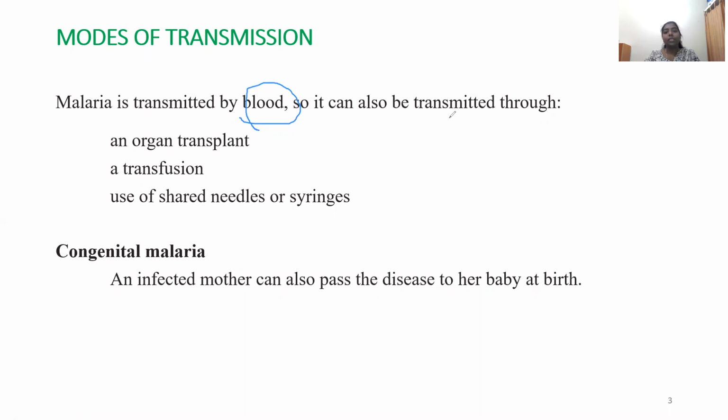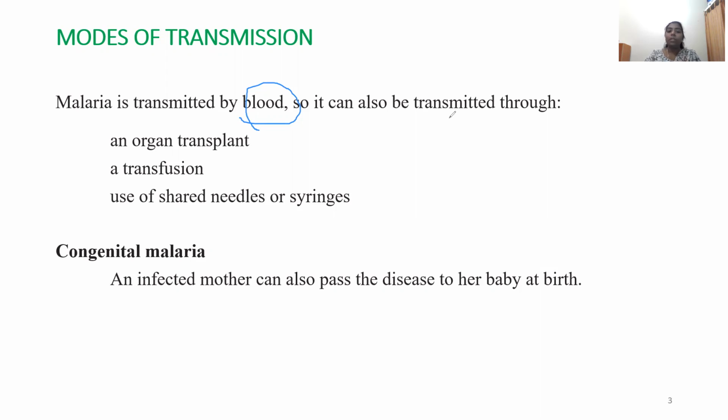The malarial parasite remains in your body and is transmitted only through blood. So if an infected person is bitten by another mosquito, that mosquito takes up the parasite while sucking the blood. When it bites another person, the parasite is transmitted to that person.